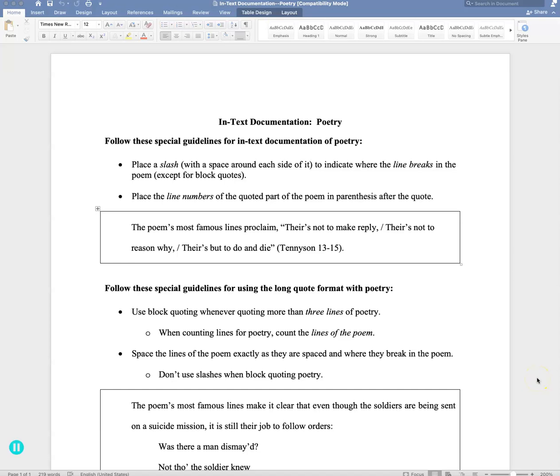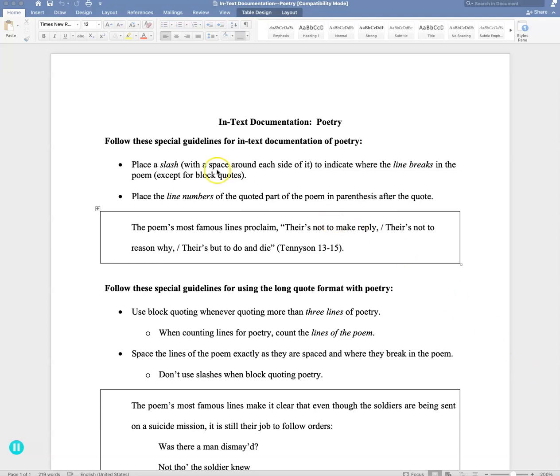In this video, I'm going to show you how to do your in-text documentation for poetry. So this is going to focus on the special rules for documenting poetry in your essay. Everything I'm not talking about is going to be the same, things like signal phrases and putting quotes around the quoted material. I'm really here just focusing on what's different about poetry.